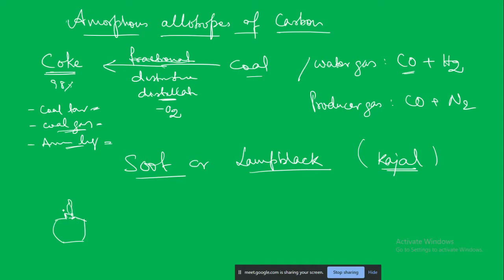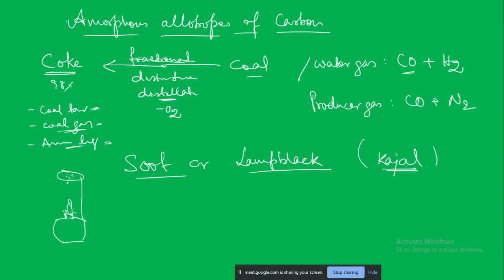And they collect that black color material either here or on a chimney placed on the top. That is nothing but the unburnt carbon that gets deposited. That is known as lamp black or soot. Sometimes it may have very small crystals of graphite.